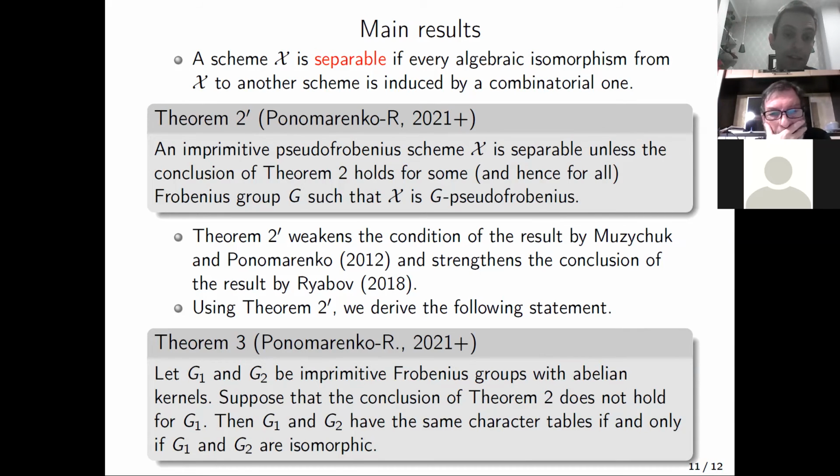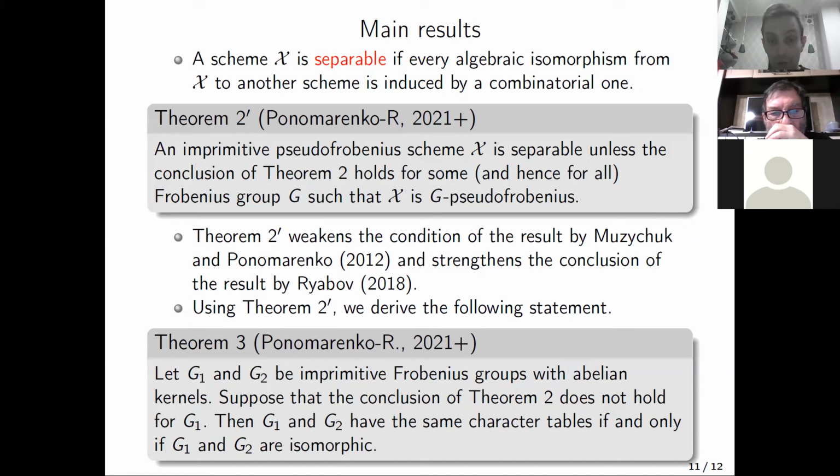And this theorem 2 prime may generalize some previous results. Using this theorem, and the technique developed during the proof of this theorem, we obtain a group theoretical result. Namely, we proved: let G1 and G2 be imprimitive Frobenius groups with abelian kernels, and suppose that the conclusion of theorem 2 does not hold for G1.